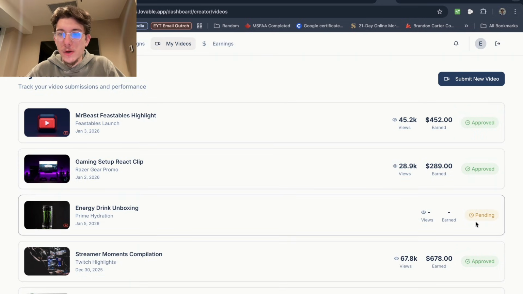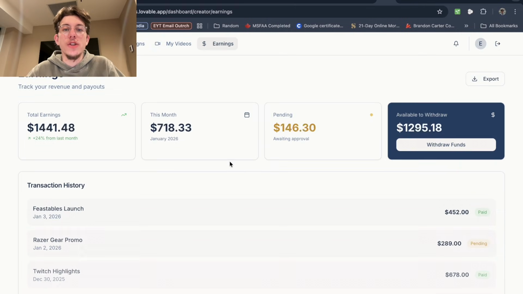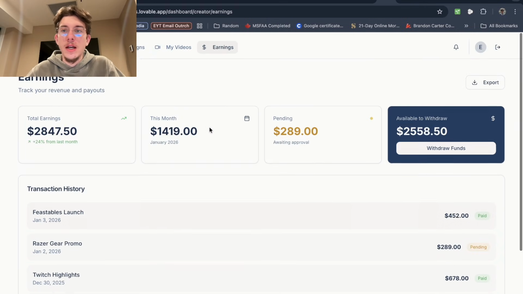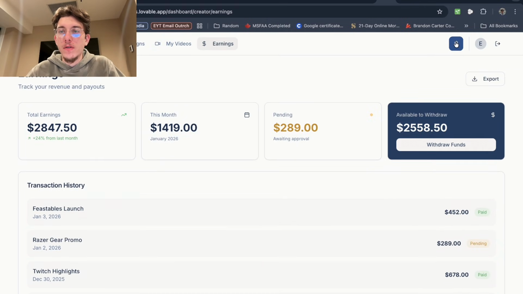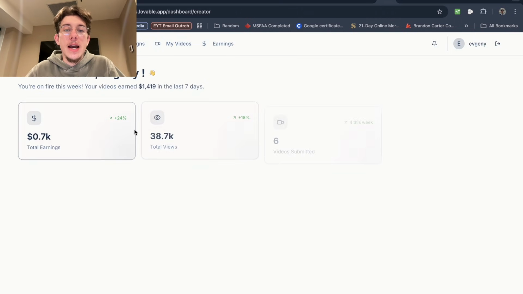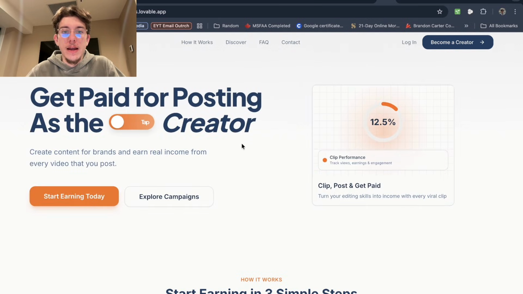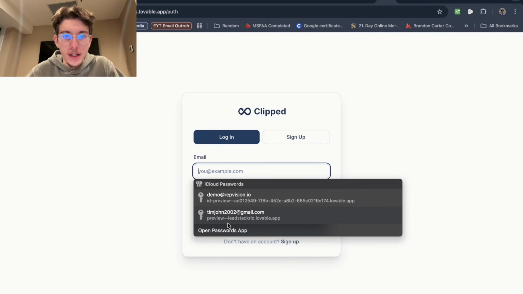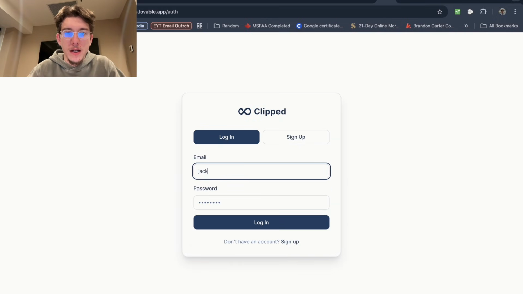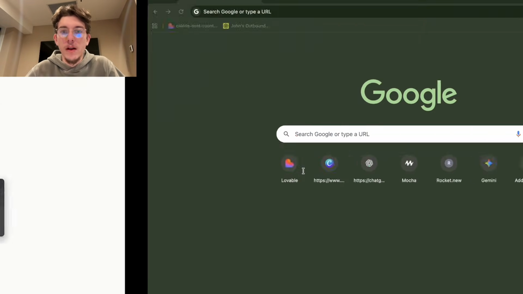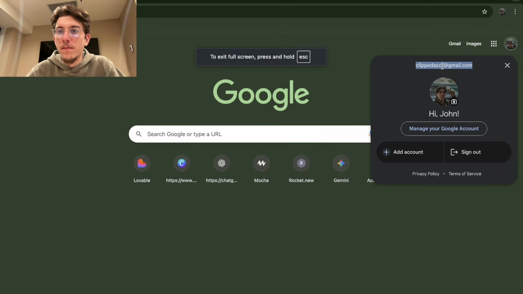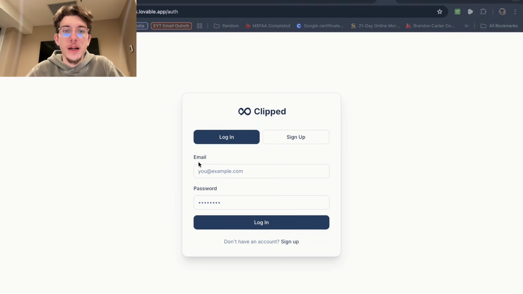And then this one is not showing because it's currently pending. That's what it shows. And then your earnings graph. And then you can obviously export your results. You have your account. You can obviously sign out. And then you can also, again, sign in actually as a brand, which is a completely different thing, which is very, very cool. I forgot my email here for the brand sign up. Let's try this here.